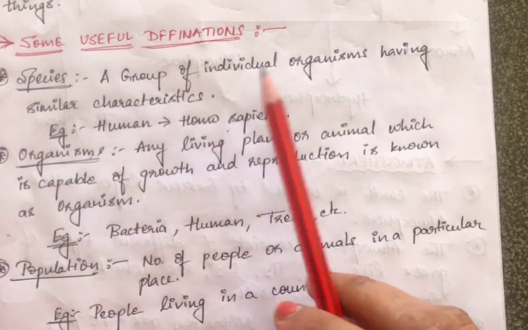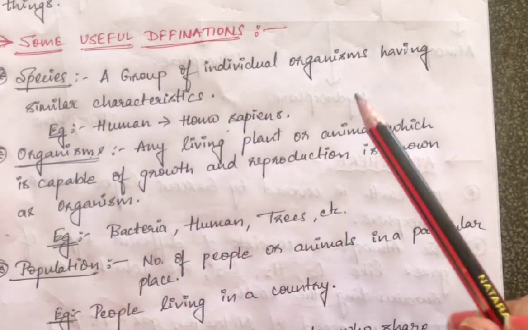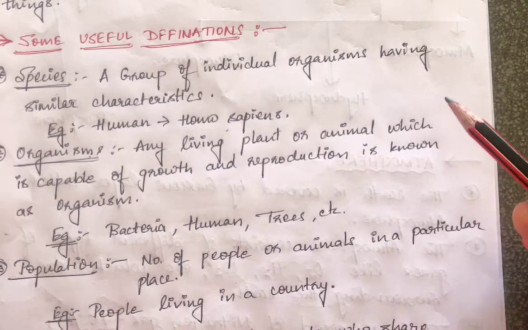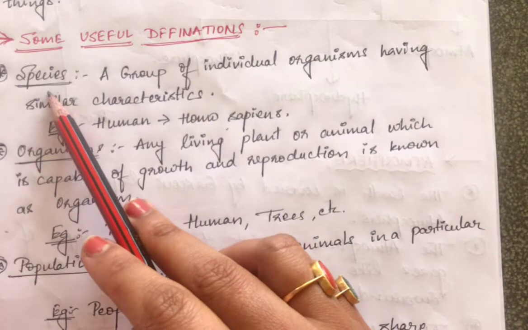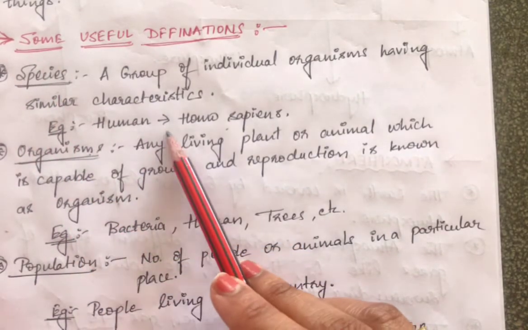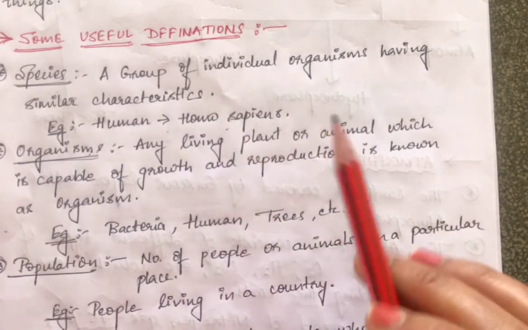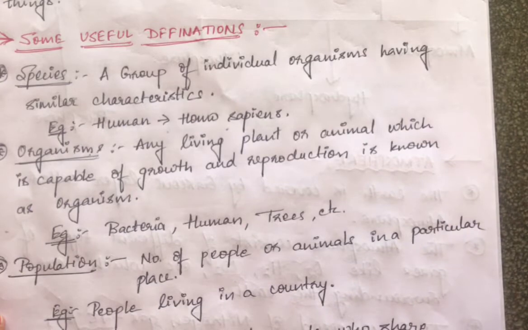A group of individual organisms having similar characteristics, their behavior, their growth, their reproduction, is known as a species. Example, human beings are Homo sapiens. So a group of human beings is a species, and groups of animals and plants each have different species.